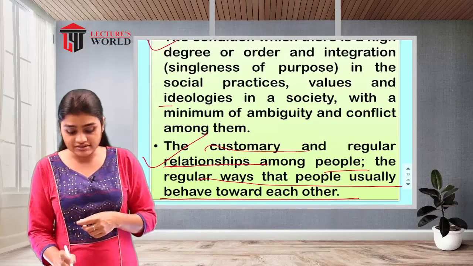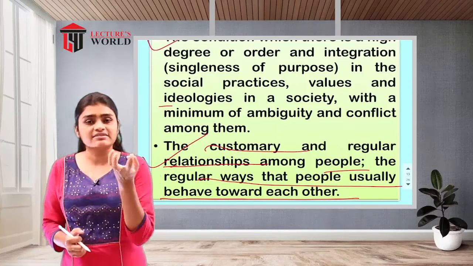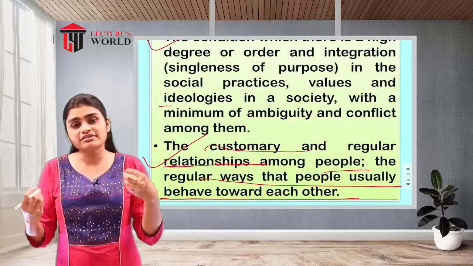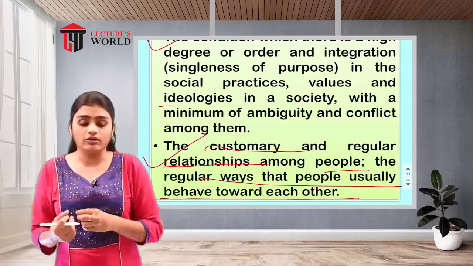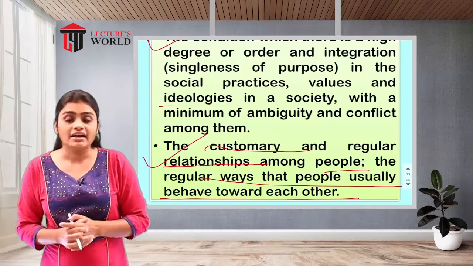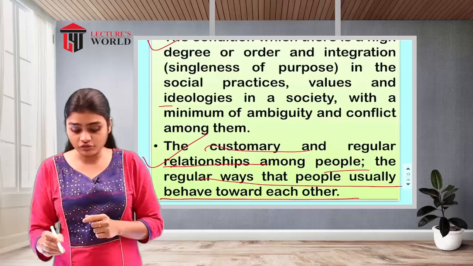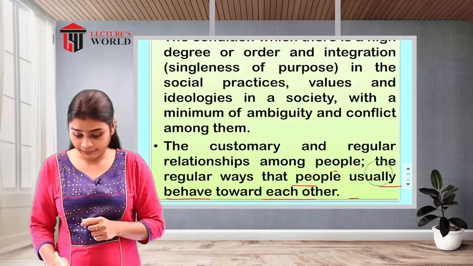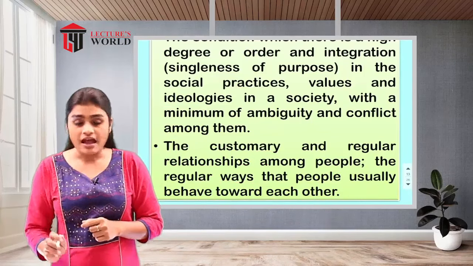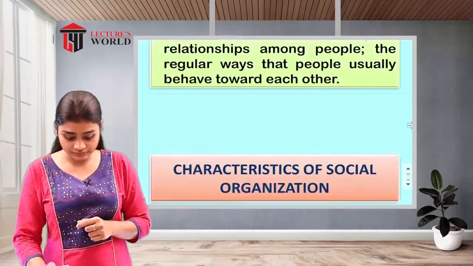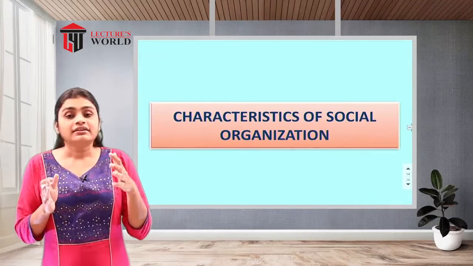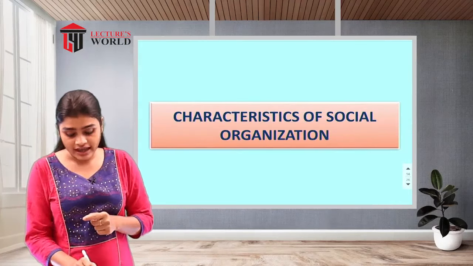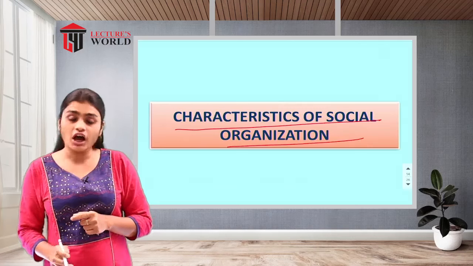And the customary, in the sense of the same customs or the same beliefs they are going to hold, the traditions will be the same, so all the similar things they will be involved in. So all these are the elements of social organization. Then after the elements of social organization, the next subtopic in our social organization is the characteristics of social organization.